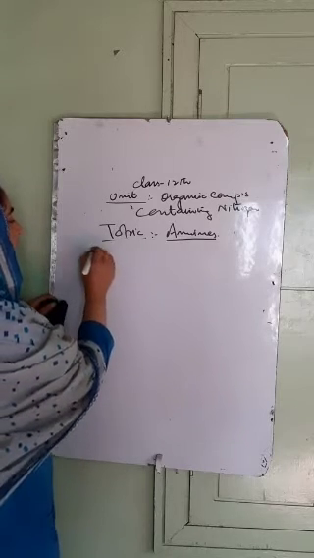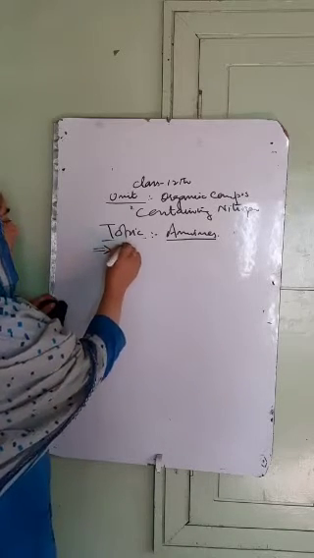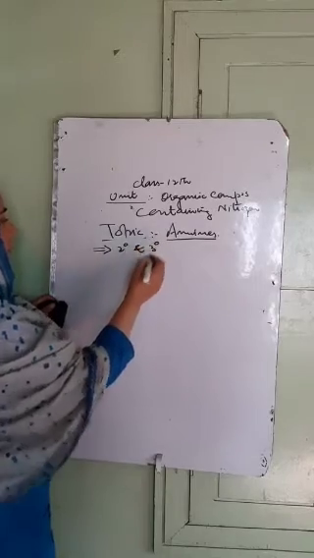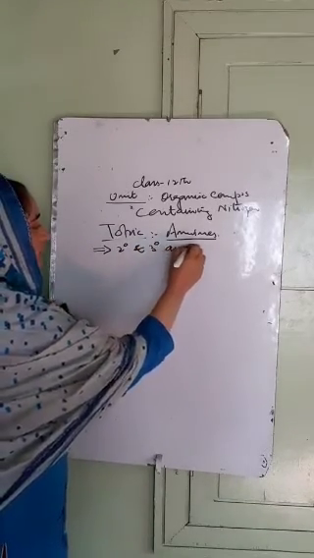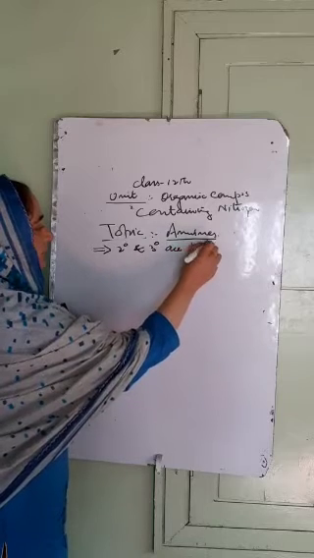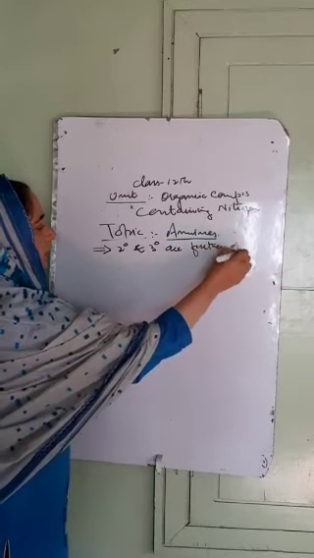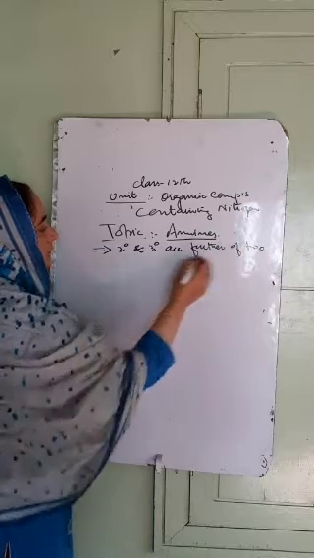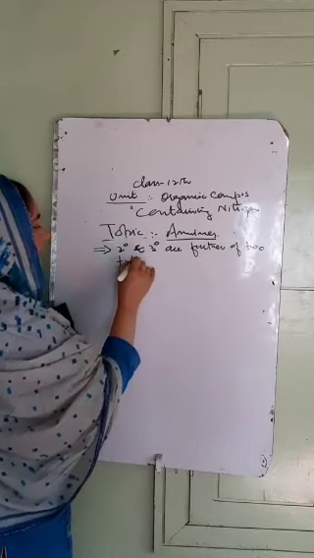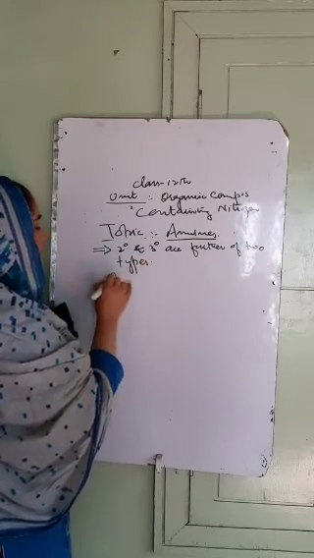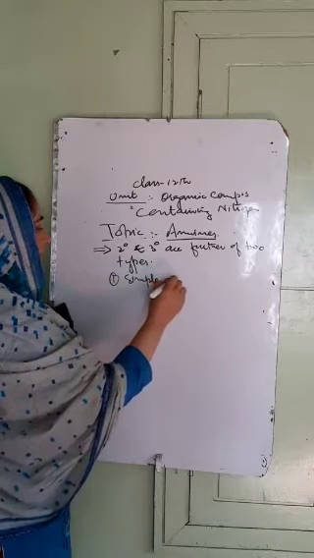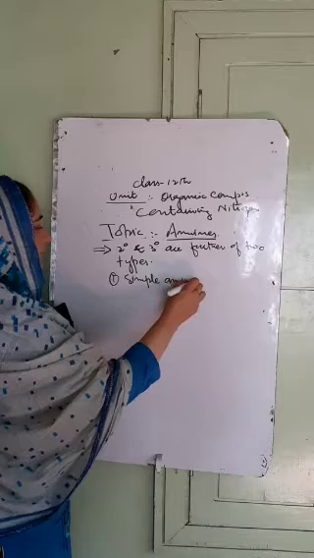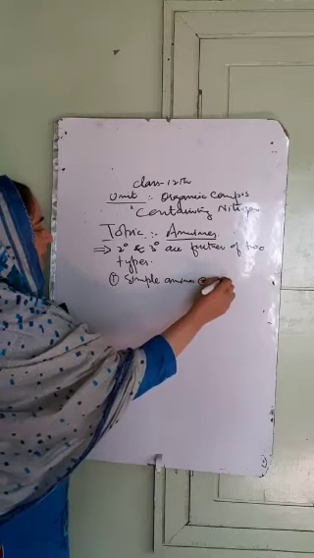Secondary and tertiary, both aliphatic as well as aromatic amines, are further of two types. Number one, simple amines, and number second, mixed amines.